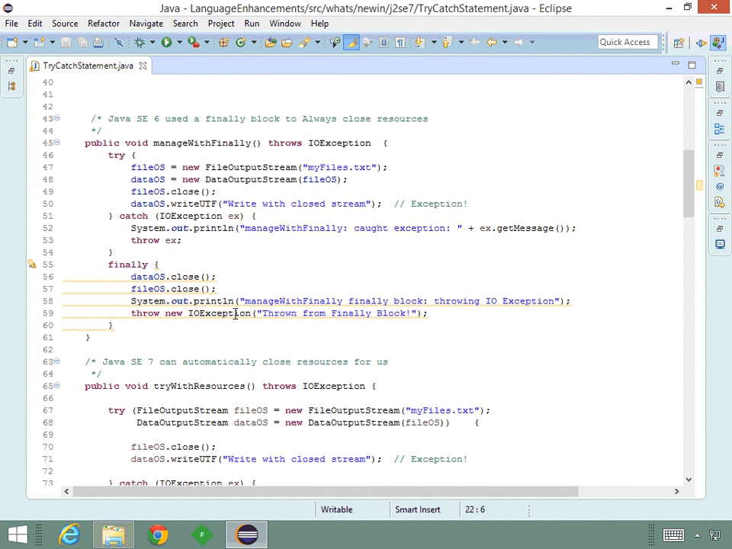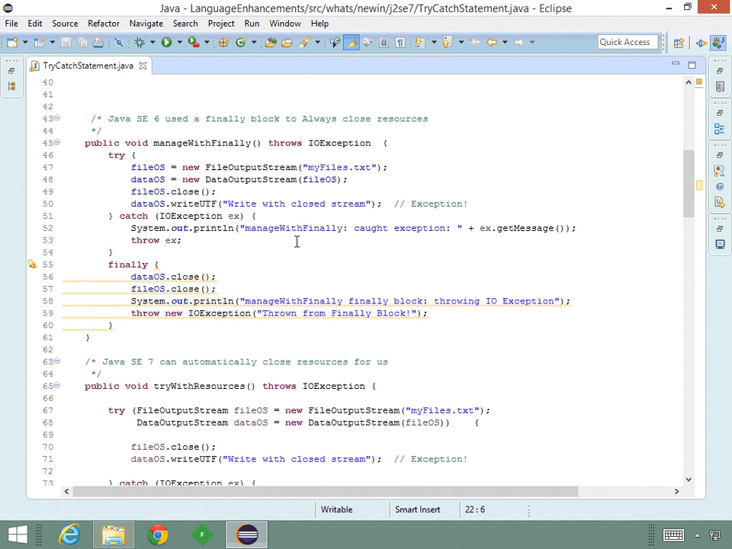Coming down here to our manage with finally method. Our manage with finally method demonstrates how we used to manage closing these resources in a try block. We're using our two file stream classes here, and both need to be closed when we're done with them. So we have a finally block. And the finally block executes if the try block exits successfully or by throwing an exception. It closes our resources for us. The issue is, what if both the try block and the close throw exceptions?